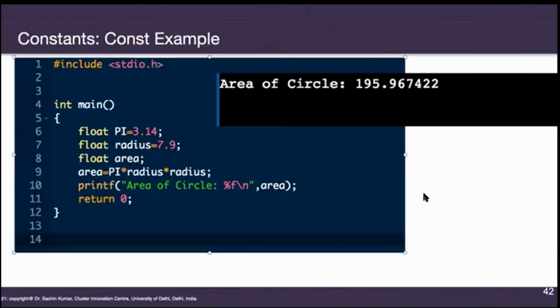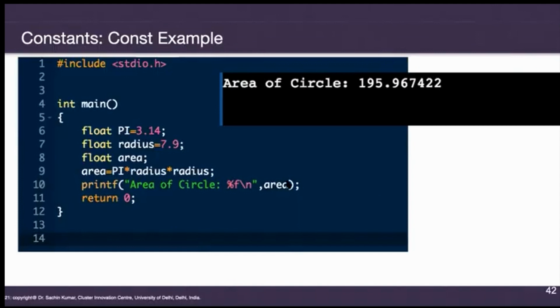I am sorry, in the code I missed the const. So you can write const and it will work fine. Then float radius equals 7.9, float area, and area equals pi into radius into radius. In this case this pi will not be replaced by some other value before the compilation process. It will be taken at runtime, not at compilation time.